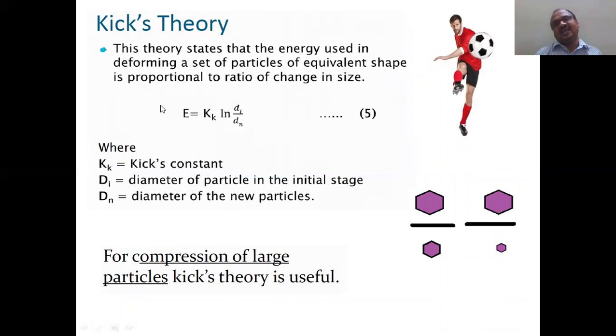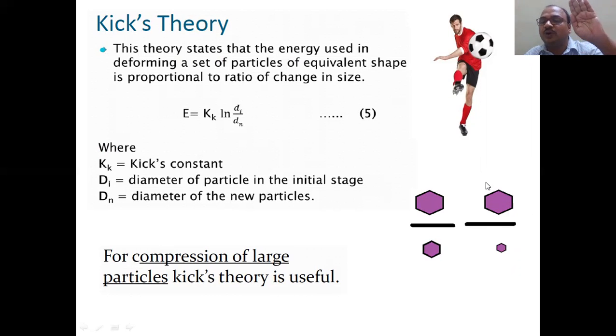Kick's theory. This is also a very interesting theory. What does this fellow say, Kick's theory? Here you take the example of these two. This is the particle I want to put in the ball mill or any mill, and this is the desired one. I want this size. In another case, this is the same particle size I will take, but the desired size is less. Here, input is the same size, output is a big size here, and output is a small size here. Now, what happened? This much of particle I have to reduce only small, and this much I have to produce too small. So here I need a high energy